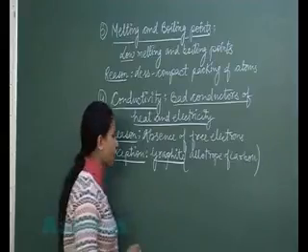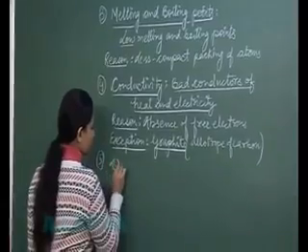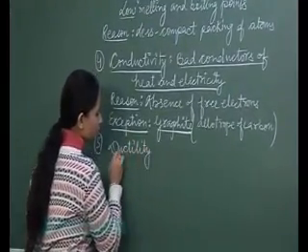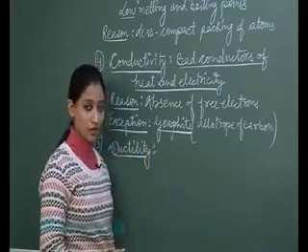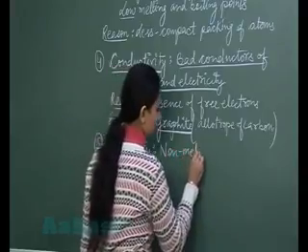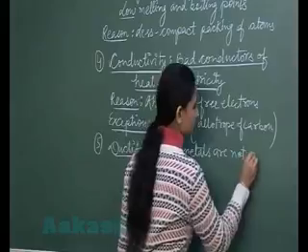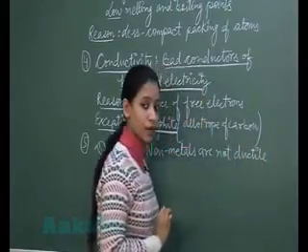Now, next physical property. What about ductility? Do non-metals show the property of ductility? No, non-metals are not ductile. So we can write non-metals are not ductile. Actually, they are brittle. Now what is this?